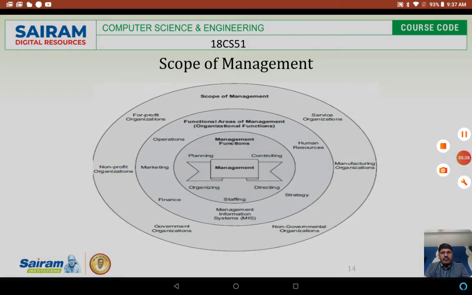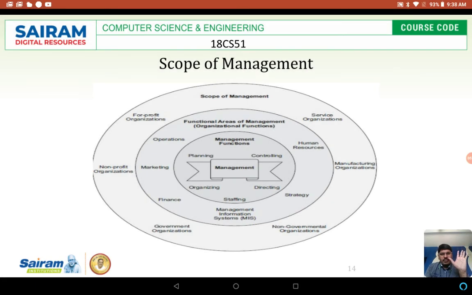So management functions are planning P, organizing O, staffing S, directing D, controlling C. POSDC, you please remember this. These are the management functions. So in the first 2 modules we will come to know about all these functions, like what is planning and what are the types of plans there are. Everything will come. Organizing, staffing, directing, controlling, everything will come in these first 2 modules.